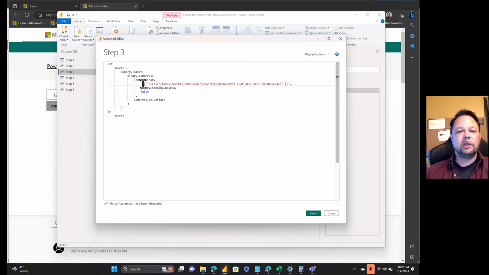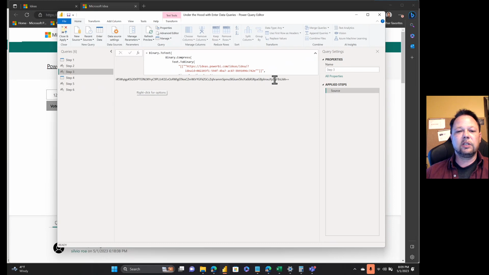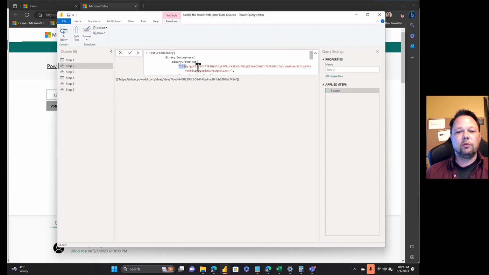So we're basically turning this string into binary, we're compressing it, and then we're taking it back and saying, give me the text of that compressed binary string. And as you can see, we get back the answer. So that's really what's going on under the hood with Enter Data query. In theory, we could take this piece of code and insert it into this right here, and we get back the same result. It would all just be more obvious within the query.